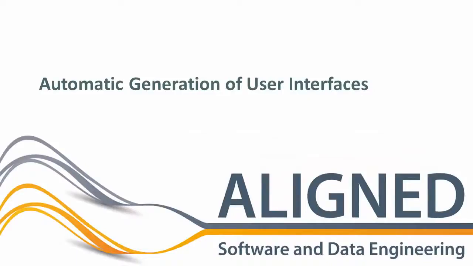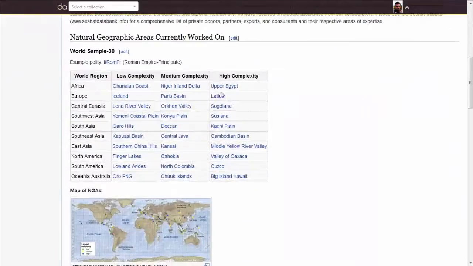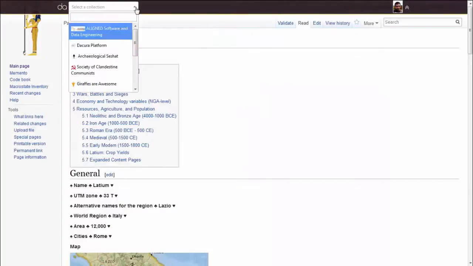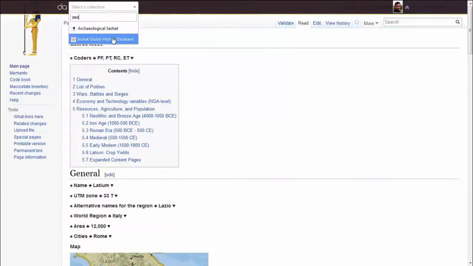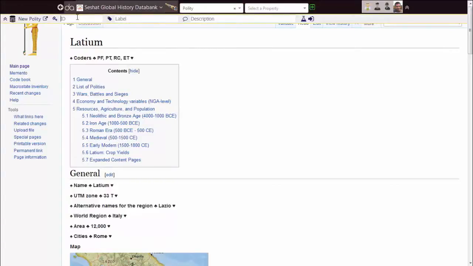Once we have defined our model, Dakura can use it to automatically generate user interfaces for creating, editing, and importing existing data. So as you can see here, the Dakura console allows you to browse through content on the web, and we can choose from a number of different collections. We can then choose a particular class. We can then go and add a new element, a new polity in this case.